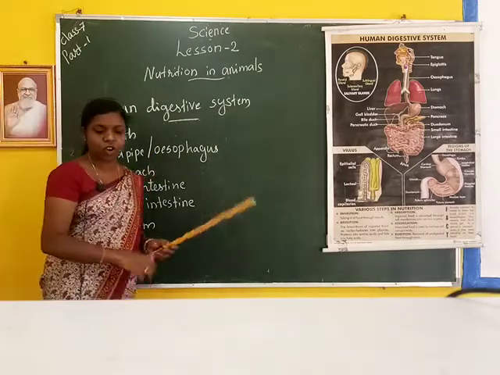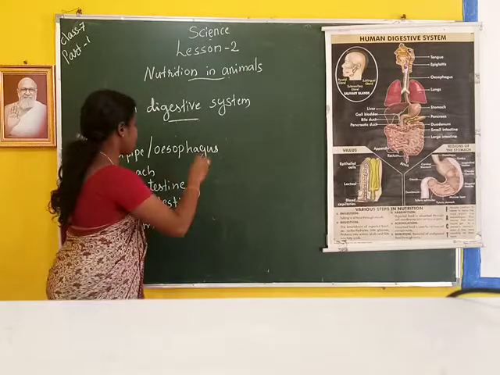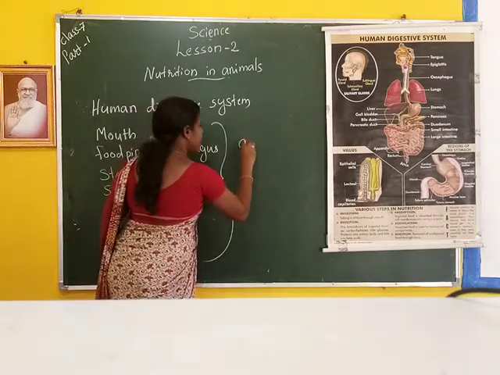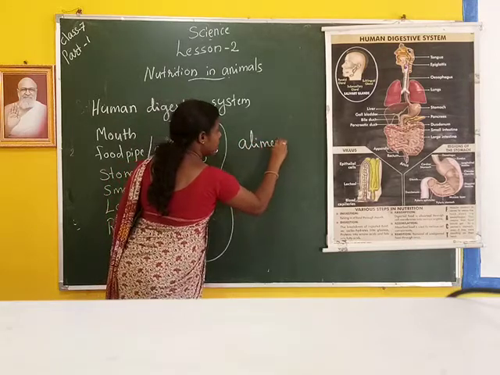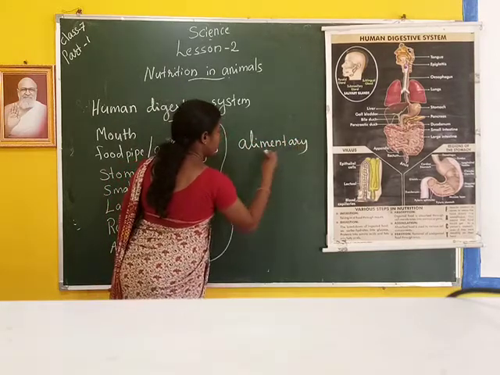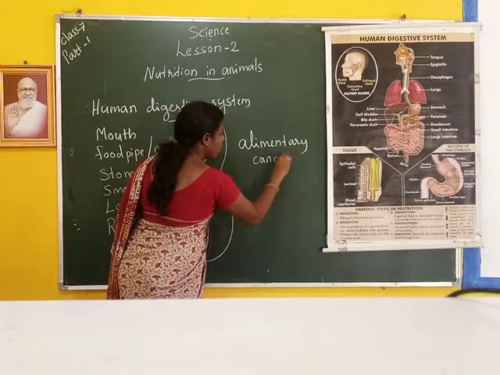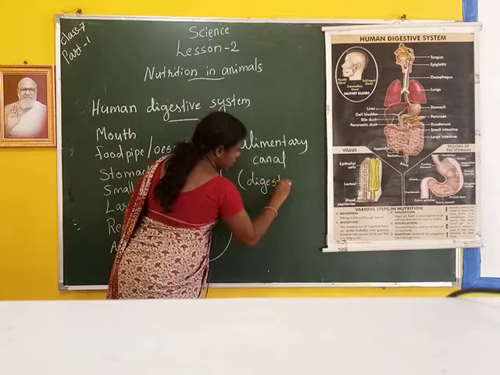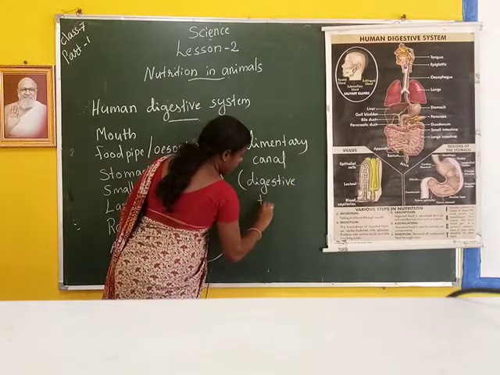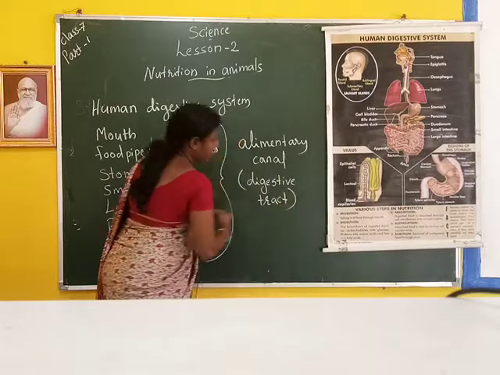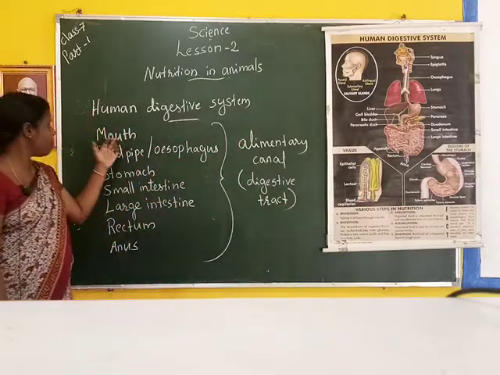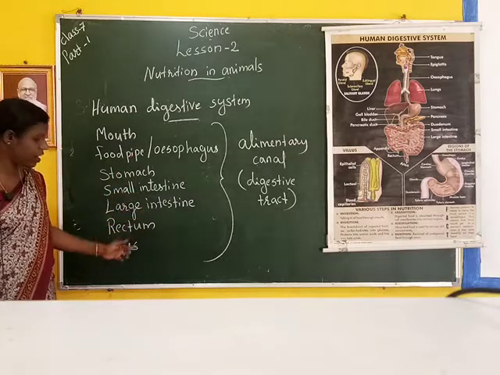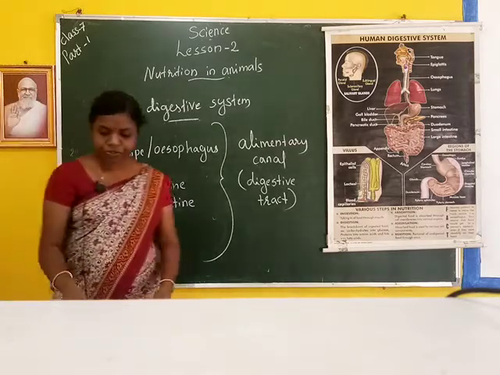This is also known as the alimentary canal. That means the organs of the human digestive system are called the alimentary canal, or another name, the digestive tract. The alimentary canal includes the mouth, food pipe, stomach, small intestine, large intestine, rectum, and anus.